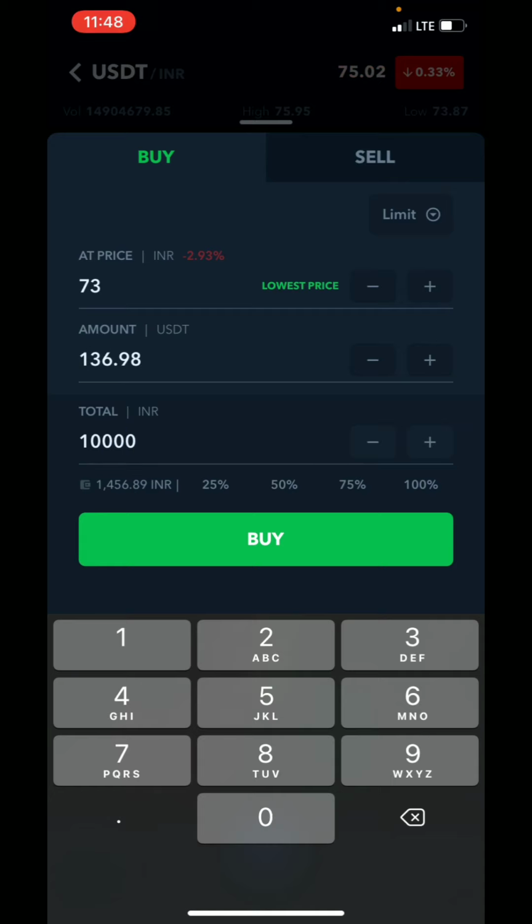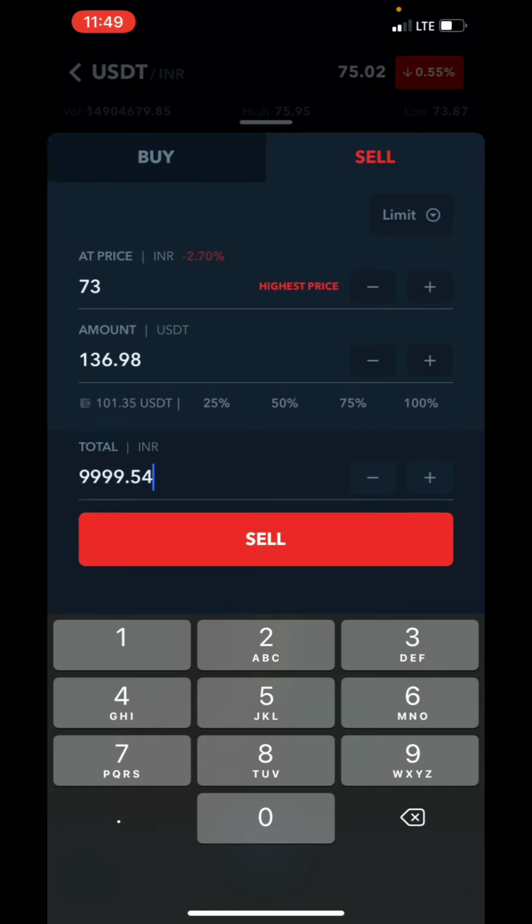If I invest 10,000 rupees at the price of 73, I will get 136.98 USDT coins. So at the price of 73 I am buying, and it means I will get about 137 coins. Then I will click on sell.